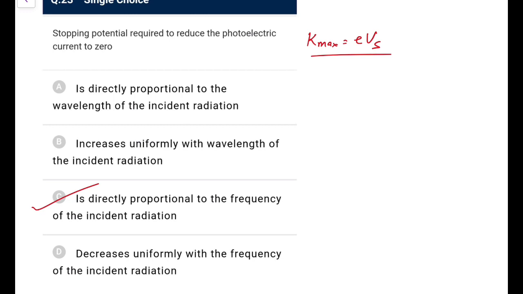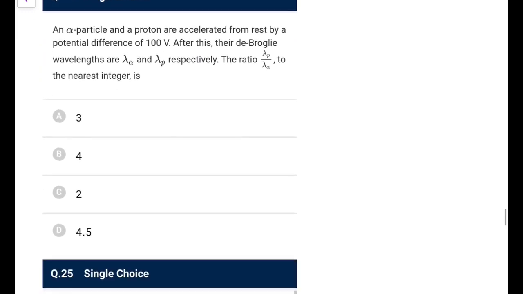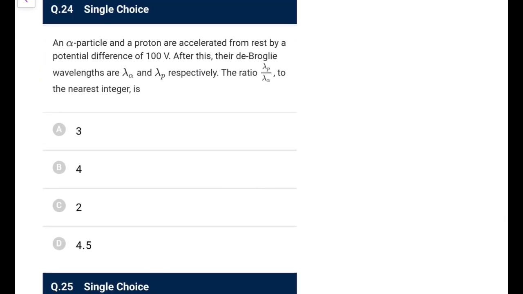So it increases uniformly with the frequency. That would be the better option. Directly proportional I don't think would be the right option, but that is the most appropriate one out of those. An alpha particle and a proton are accelerated from rest by some potential difference.